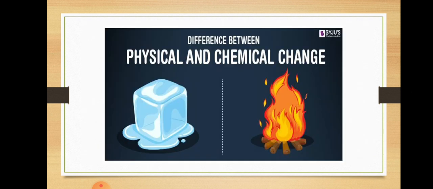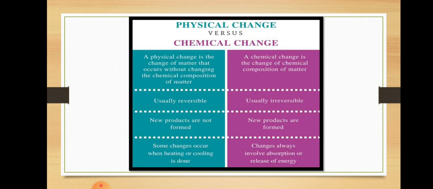Difference between physical change and chemical change. A physical change is a change of matter that occurs without changing the chemical composition of matter. It simply means that in a physical change, no new substance is made and the internal molecular structure stays the same.